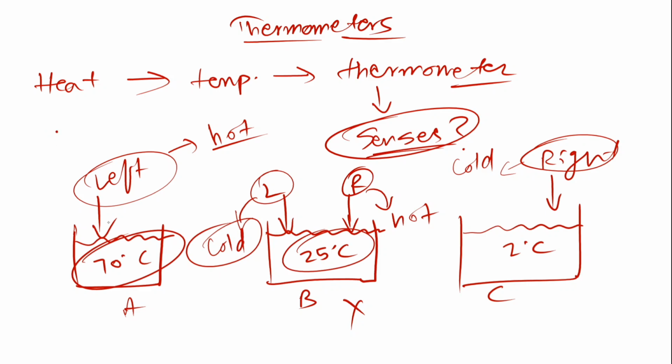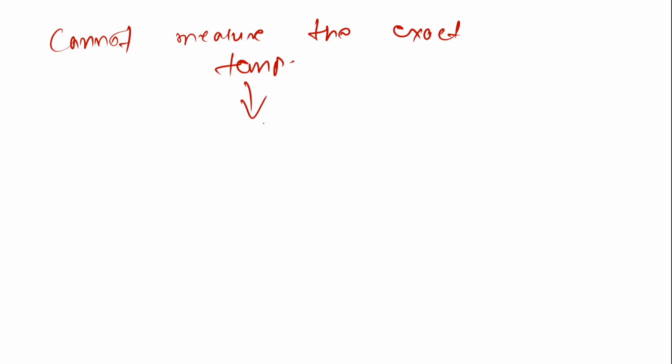Okay. So next one, talking about the temperature. One more problem with our senses is that they cannot measure the exact value. I'll just write it down: it cannot measure the exact value, the exact temperature. That's why we started using thermometers.